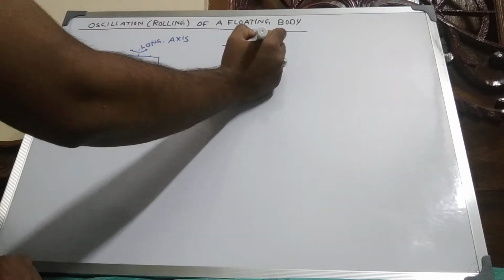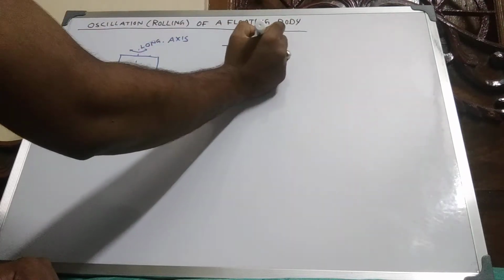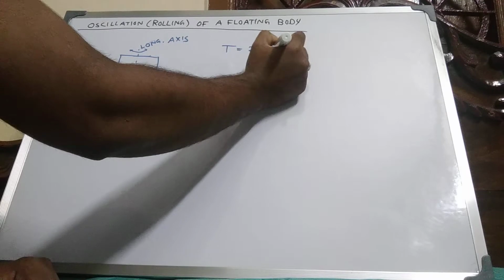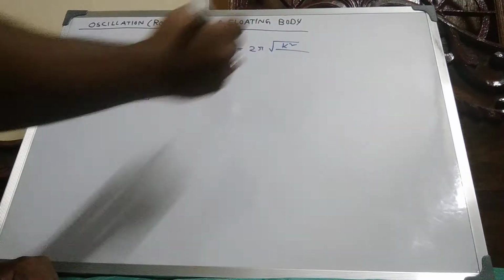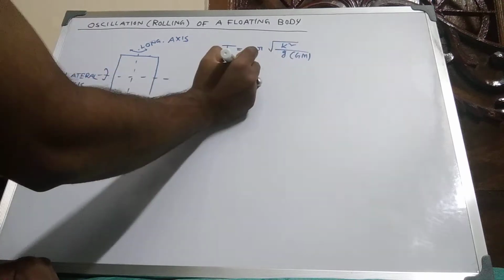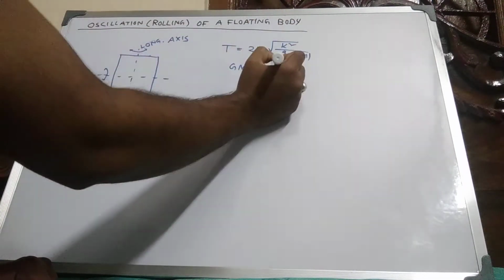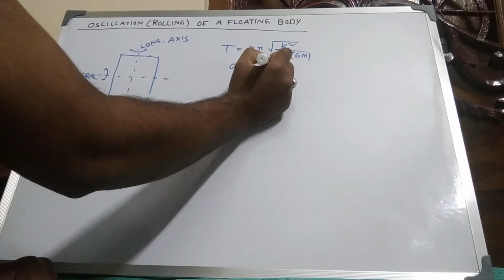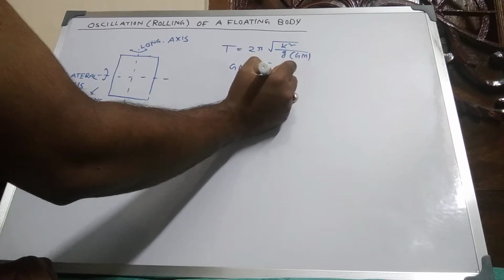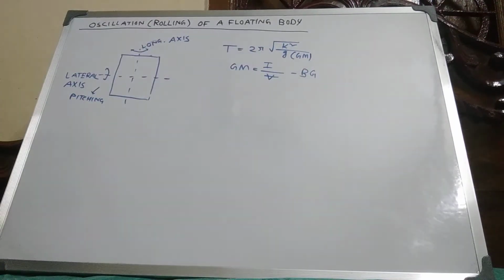The time period of oscillation is 2 pi root over k squared, the radius of gyration, into g times GM, where GM equals the metacentric height, I by V minus BG.